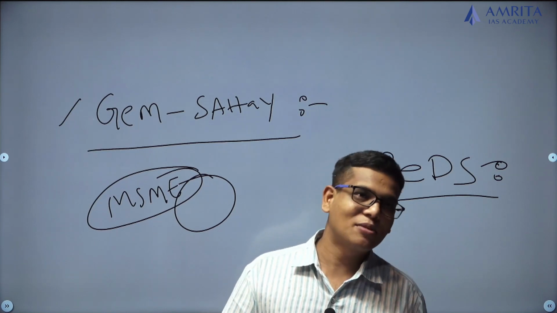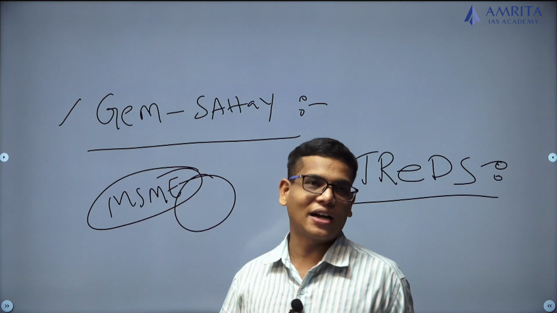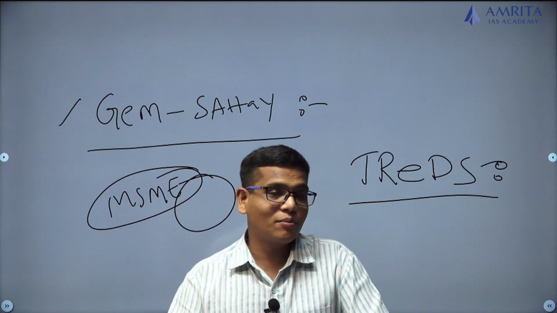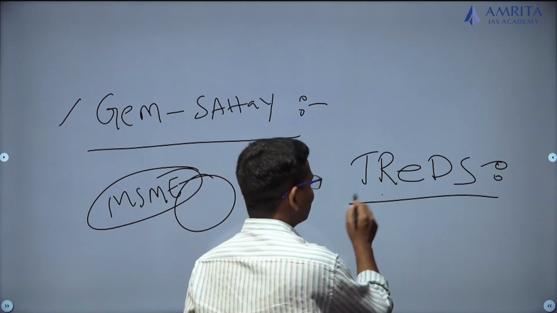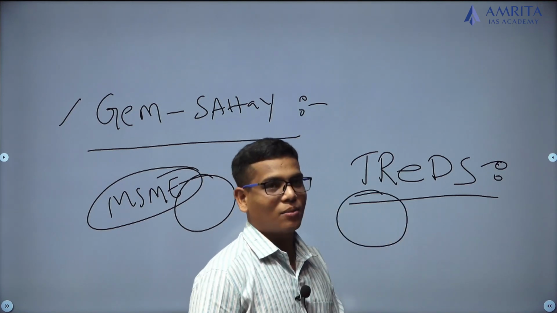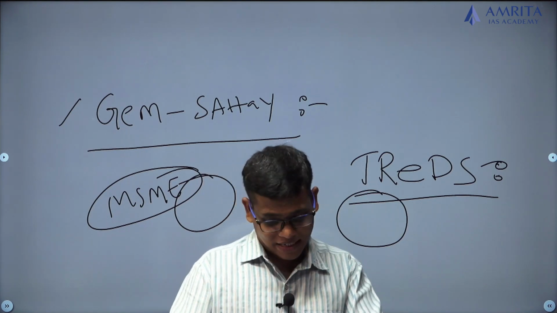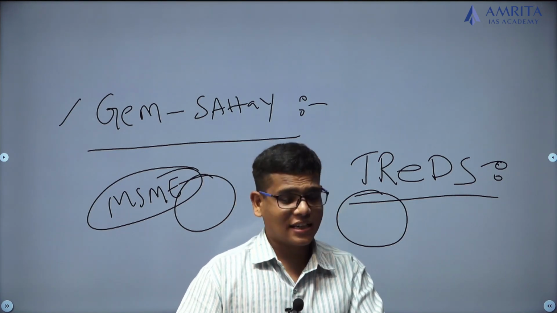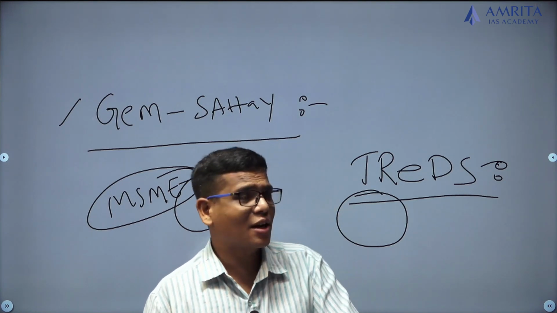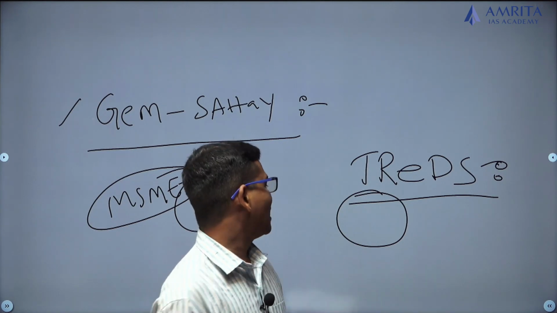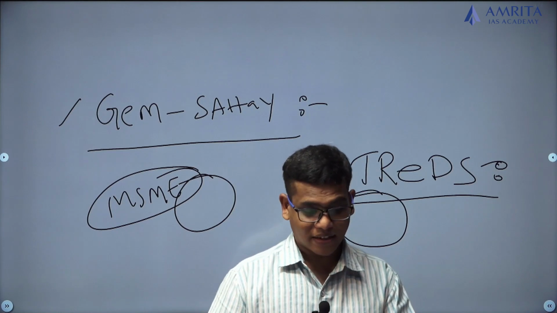Those MSMEs registered with the Government of India can use this factoring platform. On the other hand, who can be this big company? Either it can be a corporate company, or a government department or public sector undertaking, or any other company decided by Reserve Bank of India can be the buyer. So buyer, seller, who the factors are, and what the recent changes to factoring were.